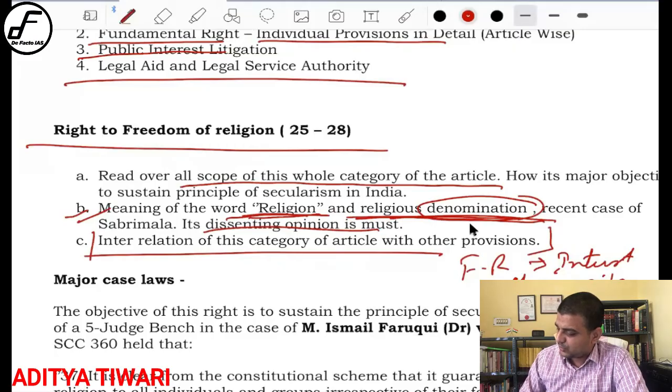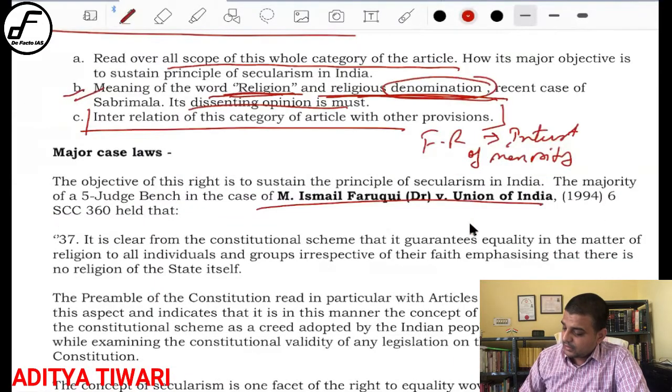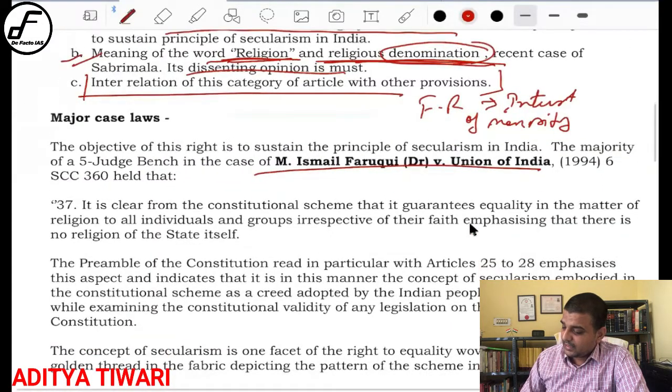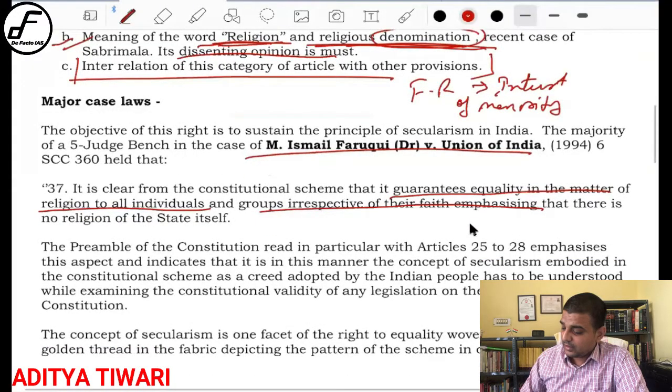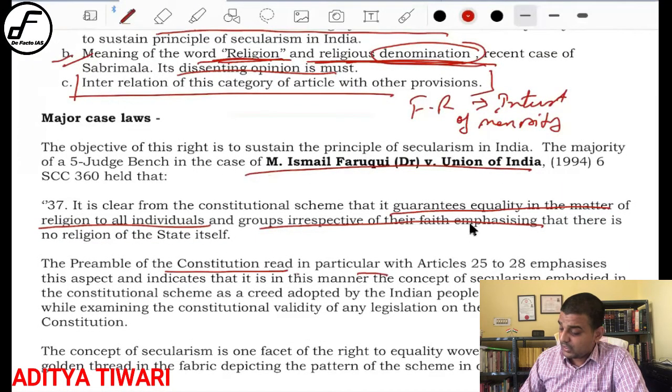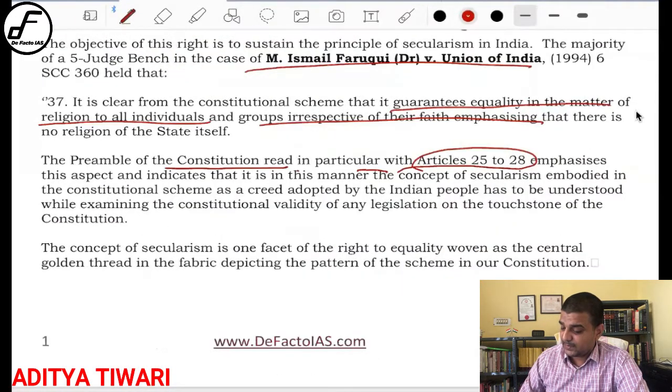Let me give you some case law. There the court has very nicely held. See, Ismail Faruqi versus Union of India. It is clear from the constitutional scheme that it guarantees equality in the matter of religion to all individuals and groups irrespective of their faith, normal thing. Then the preamble of the constitution, read in particular with 25 to 28. See, it is connecting the preamble of our constitution to articles 25 to 28. The preamble emphasizes this aspect and indicates that it is in this matter that the concept of secularism is embodied in the constitutional scheme as a creed adopted by the Indian people, right?